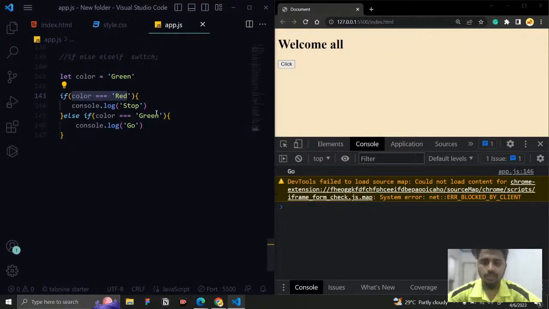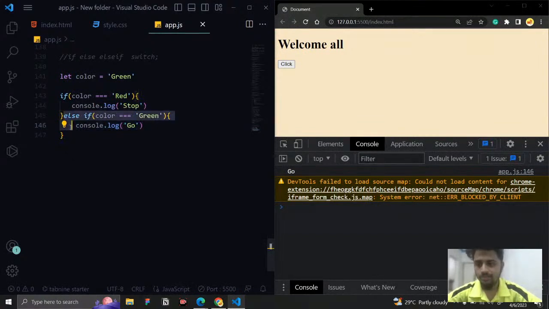It will fall back to the next condition to check. So what is the next condition? That is what the else if does. So there are multiple checking conditions, a ladder of conditions that we can do. So it falls back into the next condition. Here I'm checking whether color is triple equal to green. Then you need to tell it, like, console.log go.